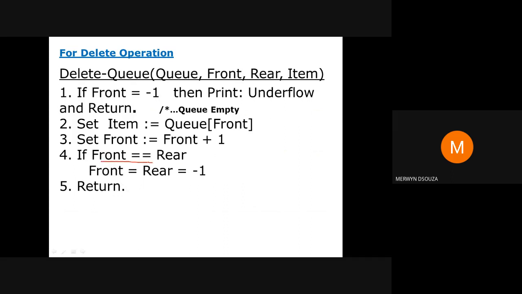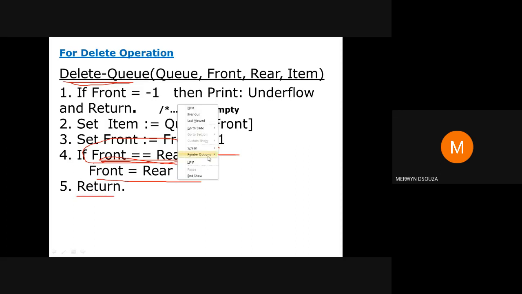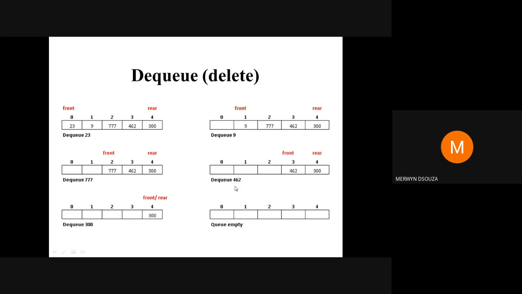In step 4, we check if the queue is going to become empty. Just before it becomes empty, when you're doing delete, the value of front will be equal to rear. When that happens, you just do front equal to rear equal to -1, and then you exit the function. Is it clear? That is what we will be doing when we do the actual code. Did you all understand?